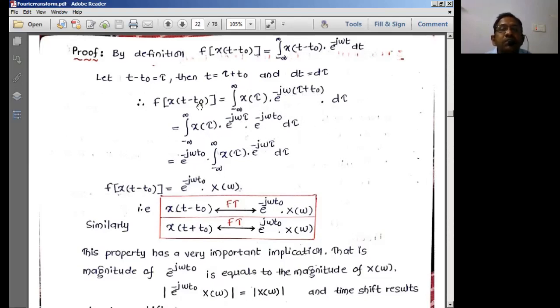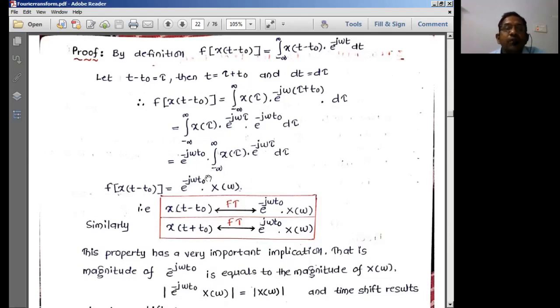Now in this equation, if you see carefully, the integration is with respect to tau, so all the other variables which are other than tau are going to be constants. Therefore, we take e power minus j omega t naught as a constant outside of the integration, and write the integration like this. Now this is the form of the Fourier transform for the signal with the dummy variable tau, something like X of omega.